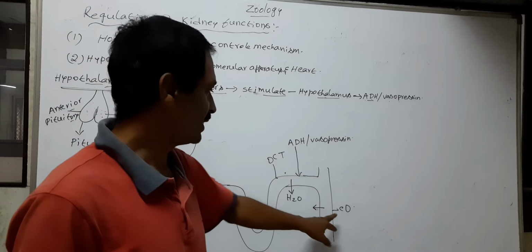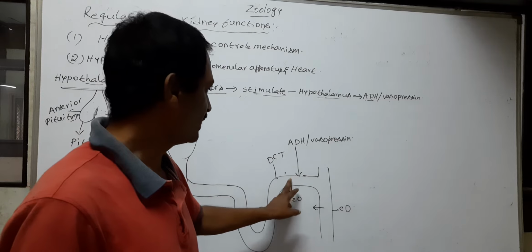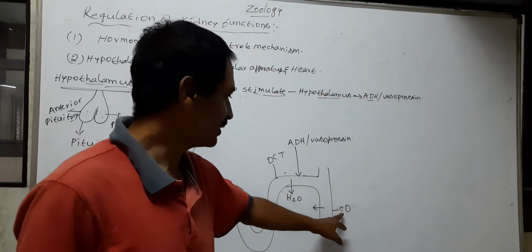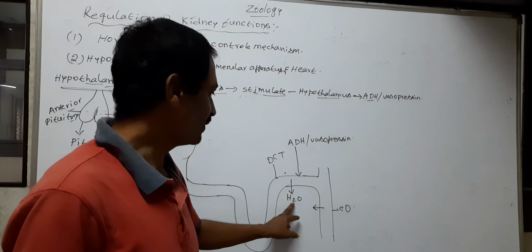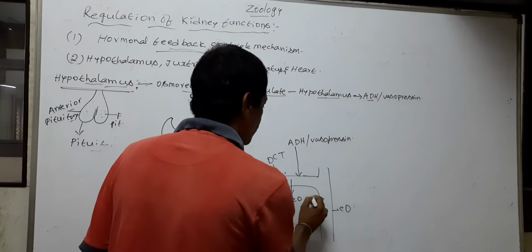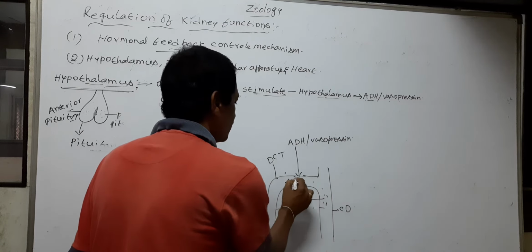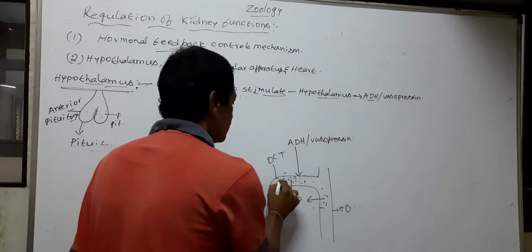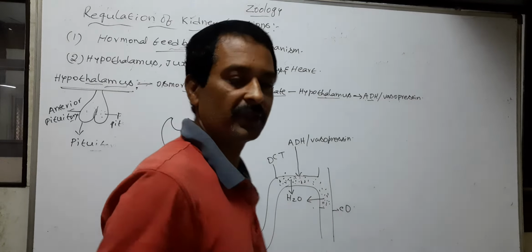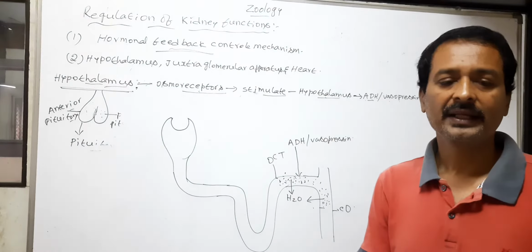Of the DCT and collecting duct. So the ADH stimulates the DCT and CD. The stimulated DCT and CD reabsorb the water from primary urine and prevent diuresis.